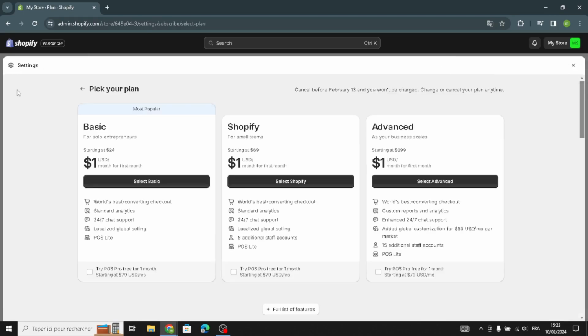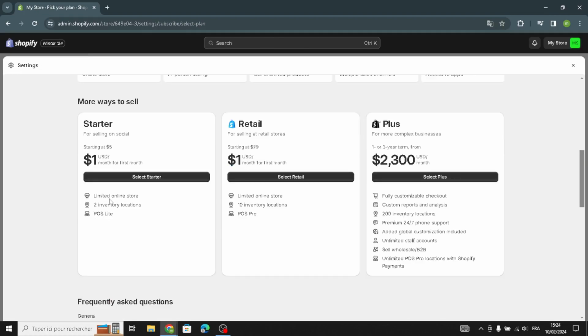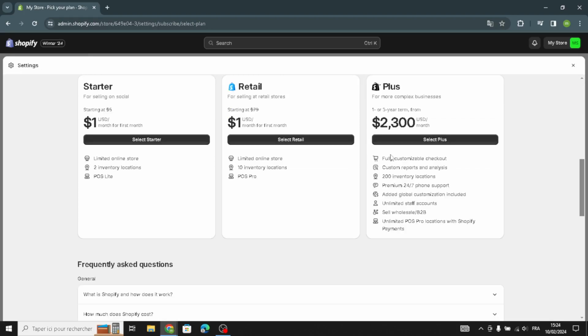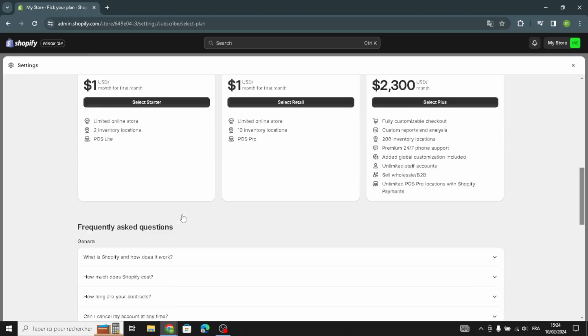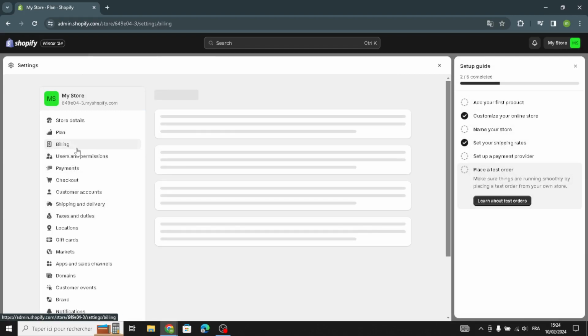Next, here we have the plan. You can choose a plan, pick your plan. You can select Basic, Shopify, or Advanced. For all of them you just have to pay $1 for your first month. Here are more ways to sell, so you can select Starter, Retail, or Plus. For these two right here you can just pay $1, and here you have to pay more for 3 years. That's it. Now let's go back and move on to the billing.